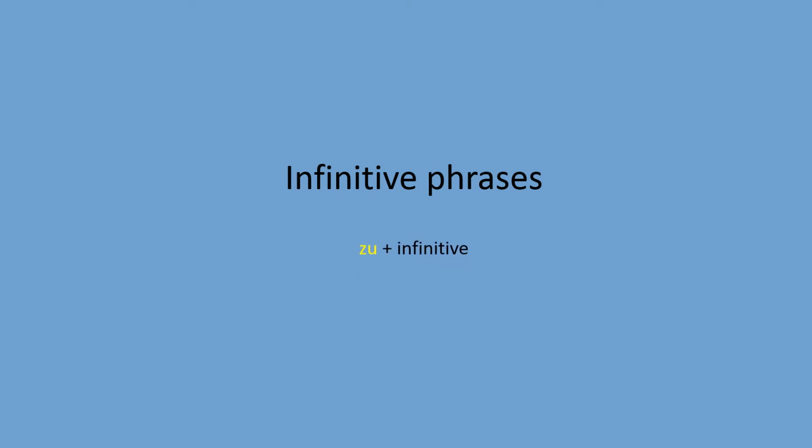Sometimes, and very often, you may see in sentences just particle zu plus infinitive of the verb. Sometimes we use additional words, as, for example, um plus zu plus infinitive, or ohne plus zu plus infinitive, or anstatt, statt plus zu plus infinitive. Let's analyze all of them. First of all, what is an infinitive?